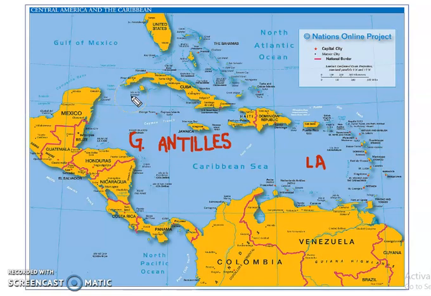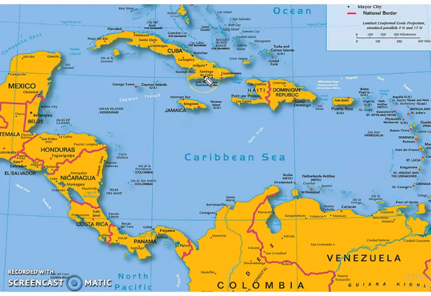The larger Caribbean islands are collectively called as the Greater Antilles, whereas the smaller islands are called as Lesser Antilles. The first nation in Greater Antilles to be discussed is Cuba. Capital of Cuba is Havana. Cuba is the largest Caribbean island and the most populous Caribbean nation. Cuba is also called as the sugar basket of the world due to the wide variety of sugarcanes grown in Cuba.